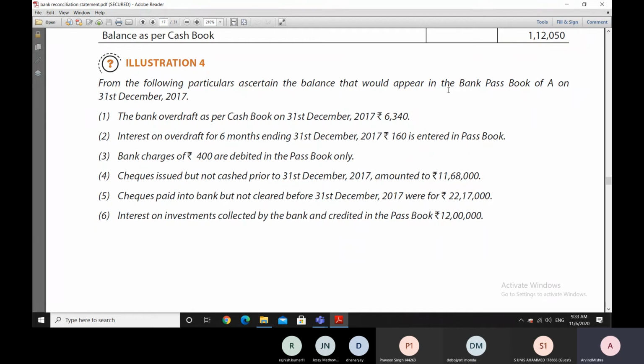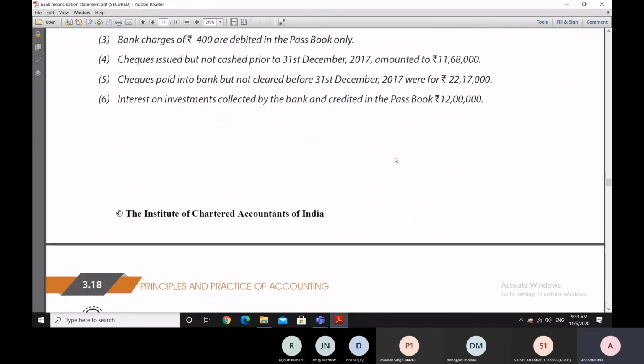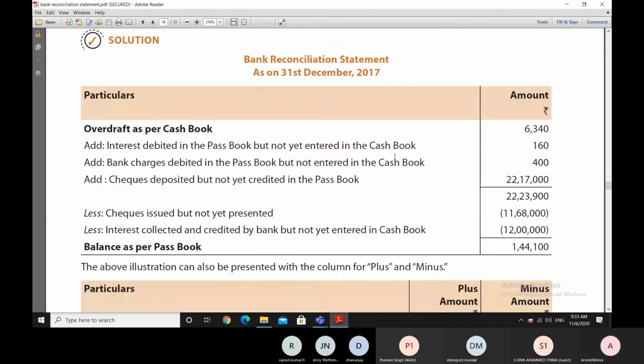So in this question, we have to start with the cash book balance, but we are not aware of the bank passbook balance. So we'll make the reconciliation entries as per the details given here, and then we'll arrive at the bank passbook balance. So let us see.